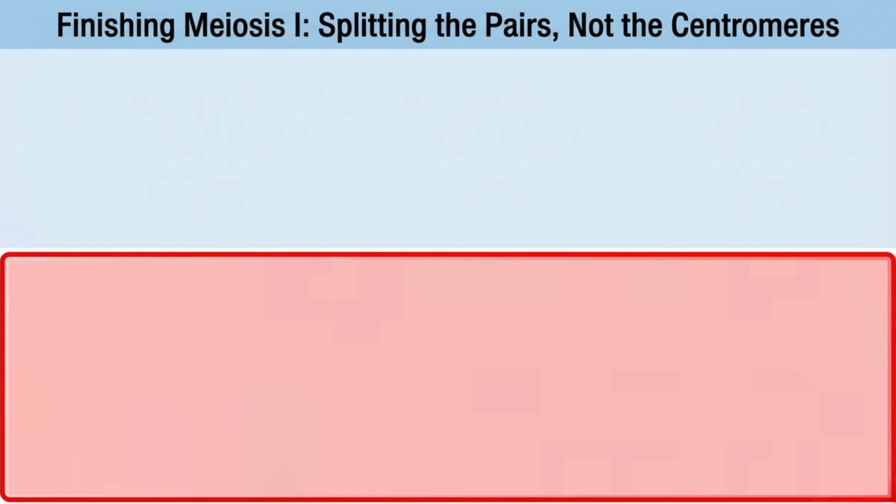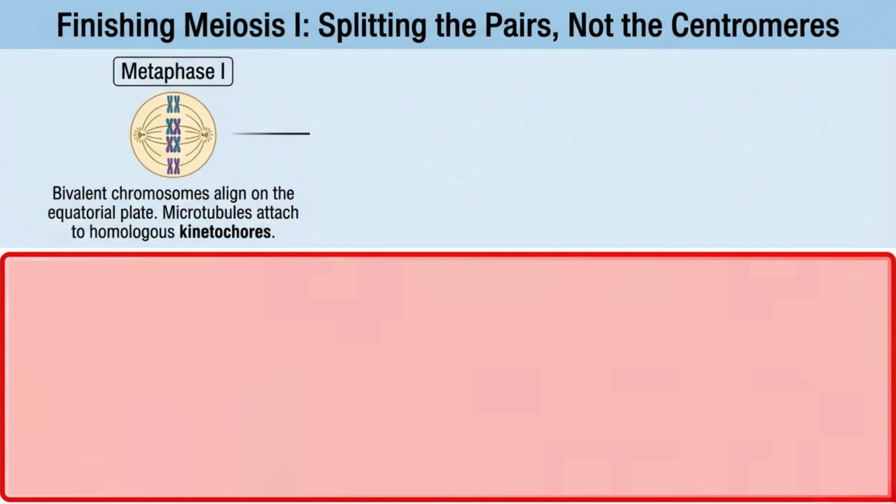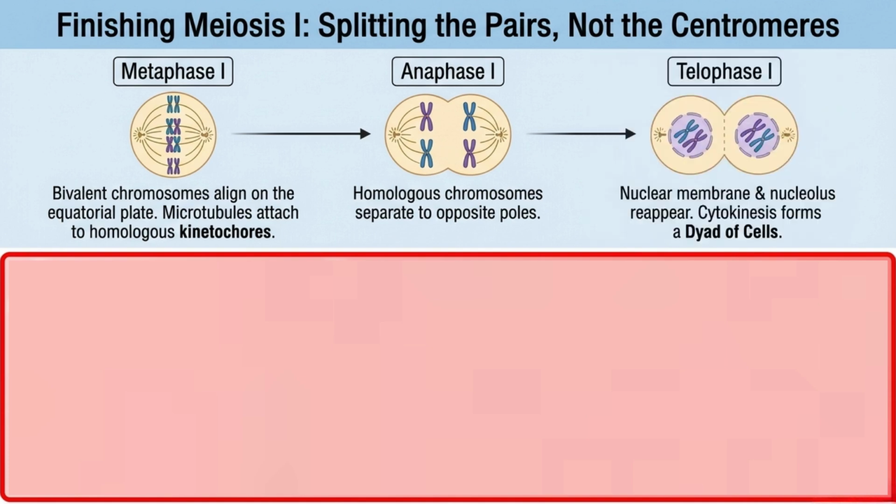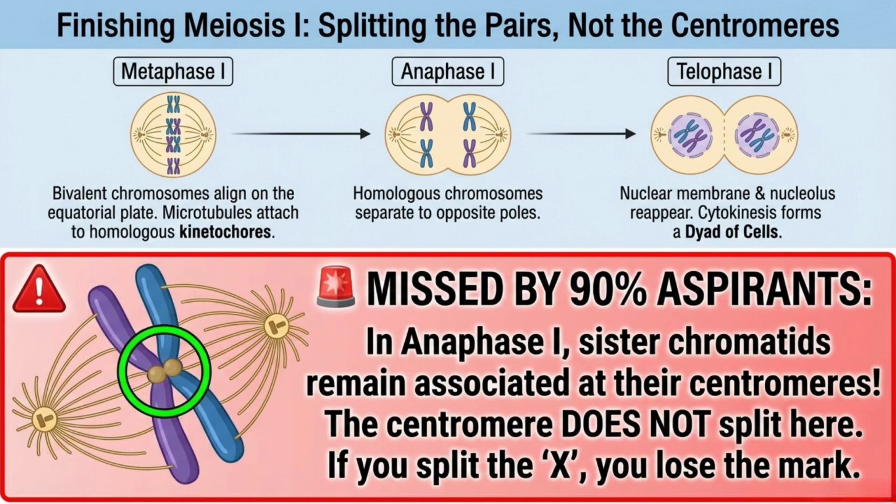Meiosis I is the division that splits homologous pairs, not centromeres. In metaphase I, bivalents line up on the equatorial plate and microtubules attach to homologous kinetochores. In anaphase I, homologous chromosomes separate to opposite poles. In telophase I, the nuclear membrane and nucleolus reappear and cytokinesis forms a dyad of cells. The red warning on the slide matters. The centromere does not split in anaphase I. If you split the X there, you lose the mark.